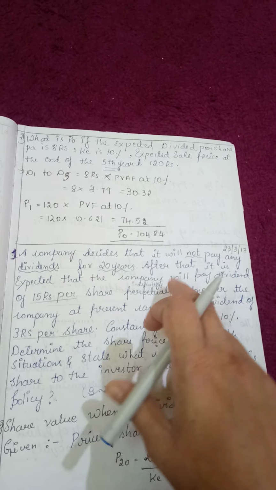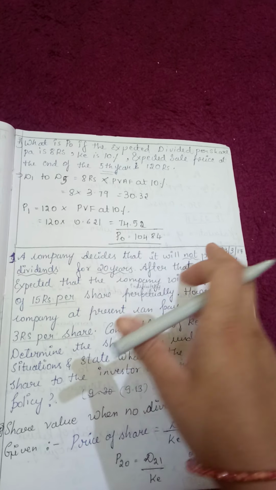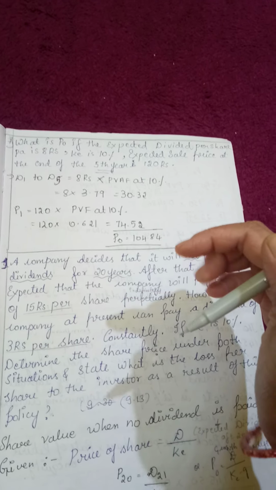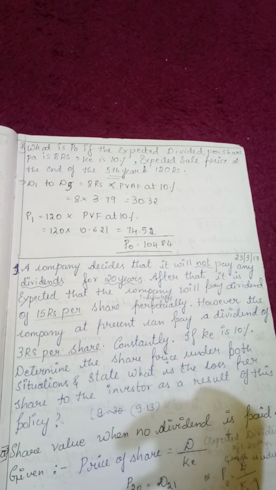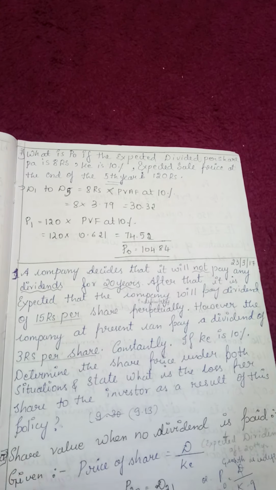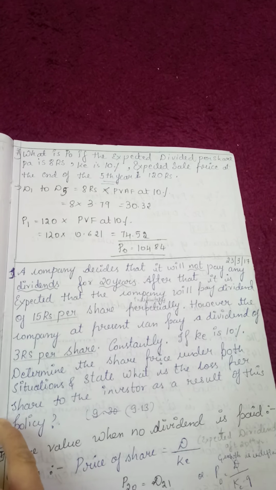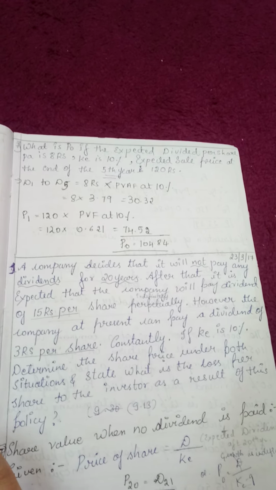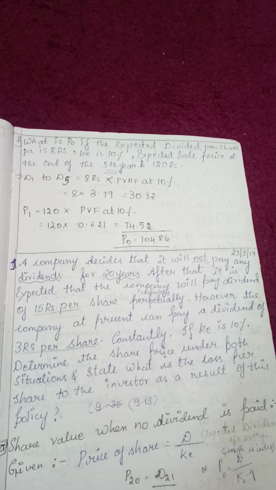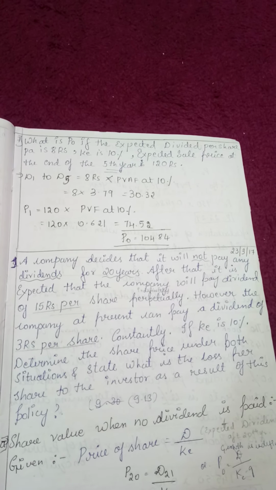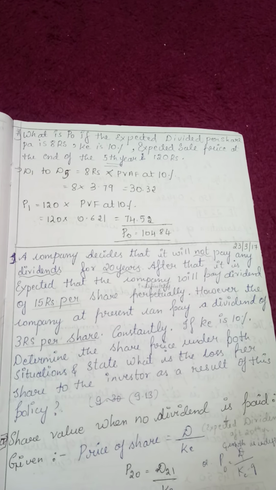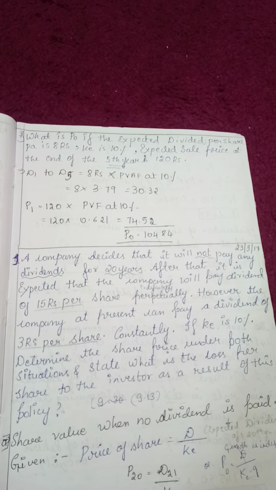The next one which you have is like this. A company decides, okay girls, I think it is the next concept which I need to teach you. I'll stop here in this video. I'll continue in the next video to solve the next problem, and I hope that you have followed all concepts I have taught. Single period valuation, then two period valuation, then multi period we have learned, and in case of multi-period, if dividends are given in annuity, equal amount of income in equal intervals of time, how to find out the present worth, all this I have taught in this video.